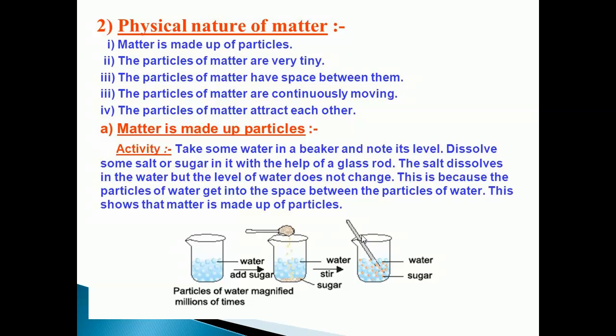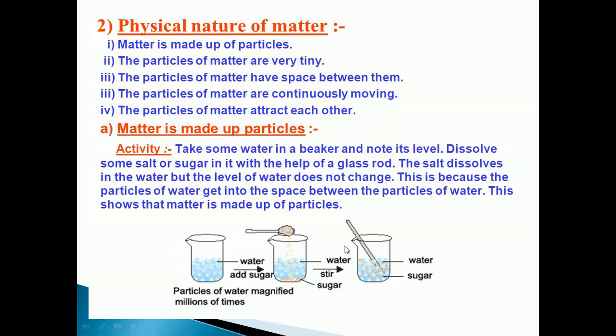You know that if you add salt or sugar to water, it will dissolve, isn't it? But the level of water does not change. We noted the level of water first, and after adding sugar or salt also, we can observe that there is no change in the level of water.